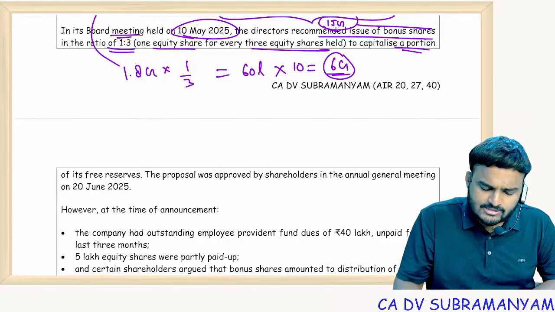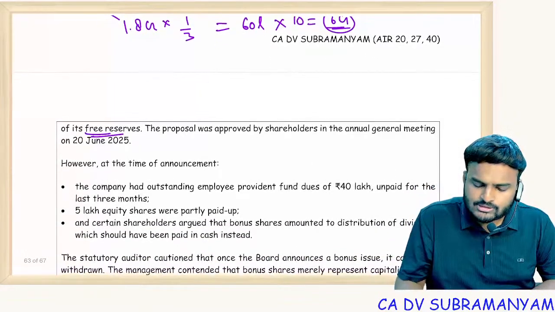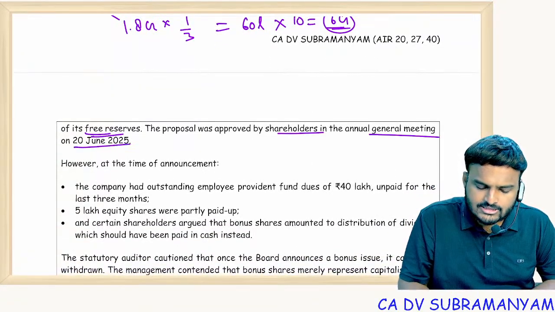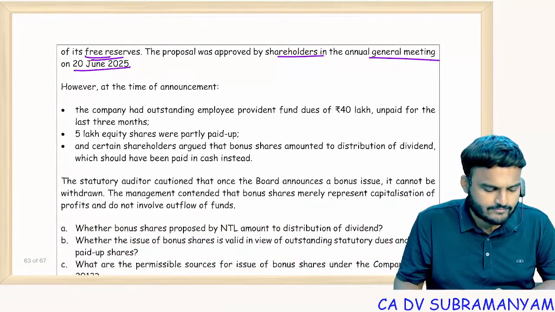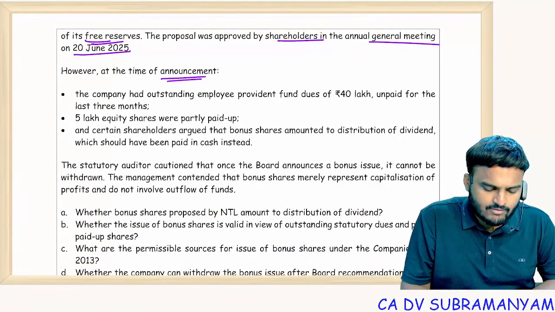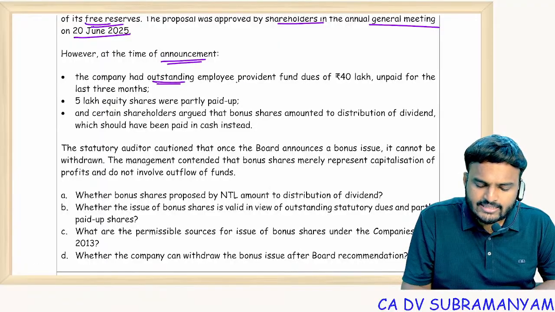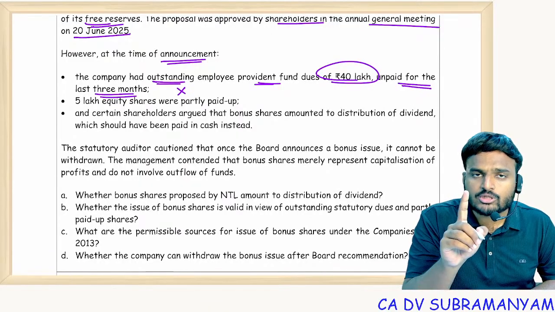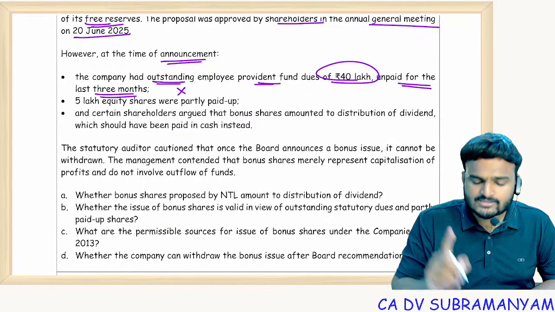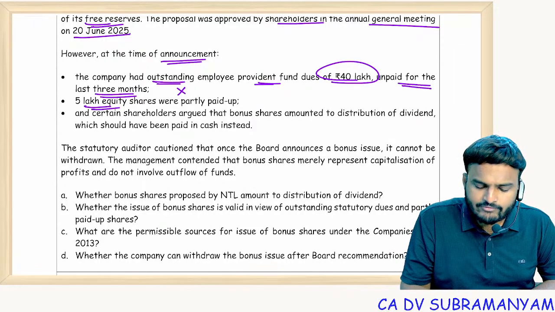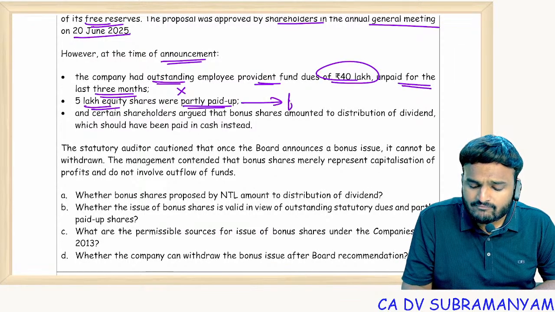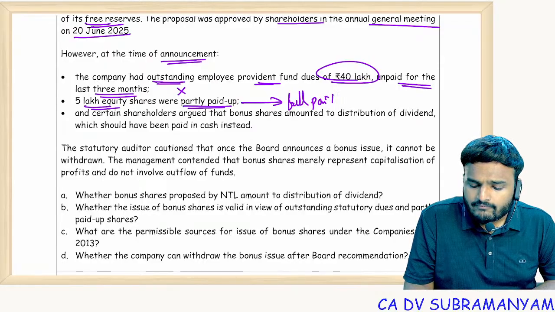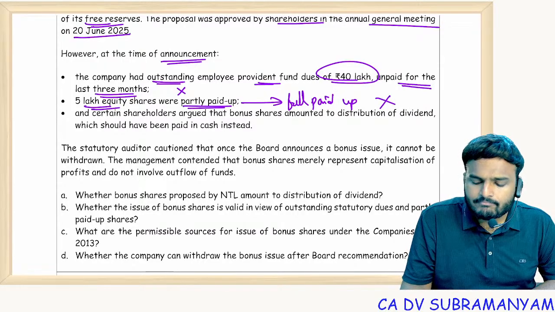To capitalize a portion of its free reserves, the proposal was approved by the shareholders in the AGM on 20th June 2025. However, at the time of announcement, the company had outstanding employee provident fund dues of 40 lakhs unpaid for the last 3 months. Keeping this default, issue of bonus shares is prohibited. First, rectify this default. 5 lakh equity shares were partly paid up. First, you convert them into fully paid up. Without converting them into fully paid up, bonus issue is not allowed.